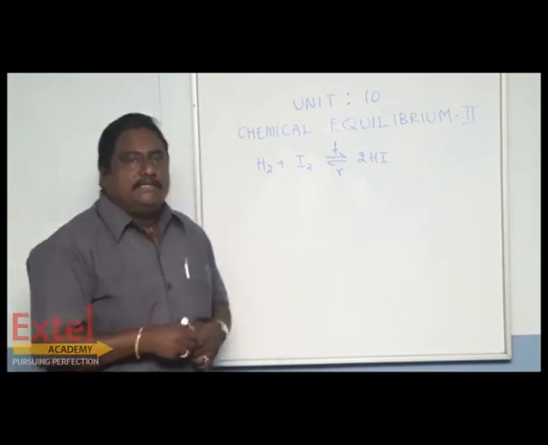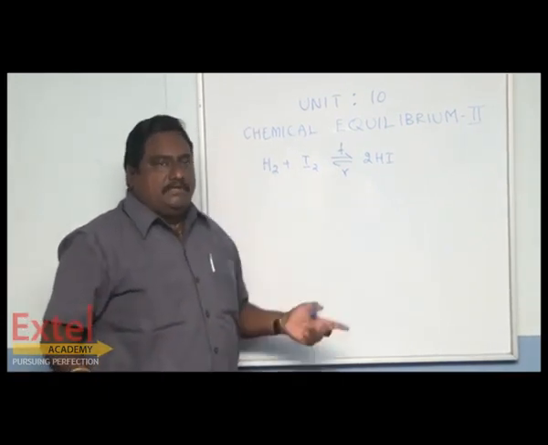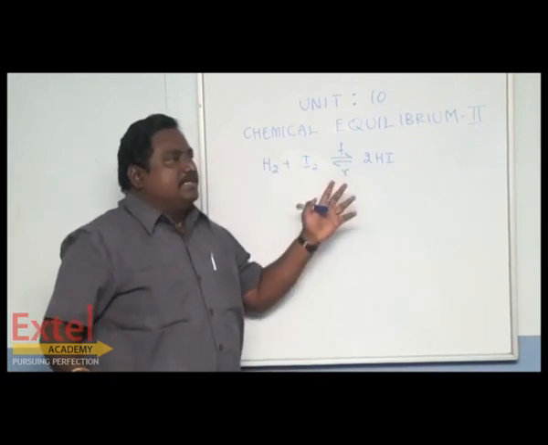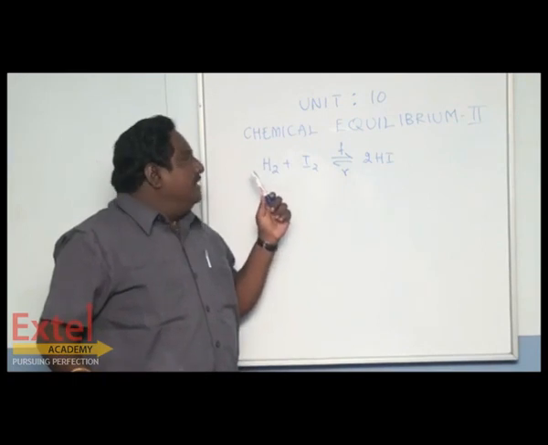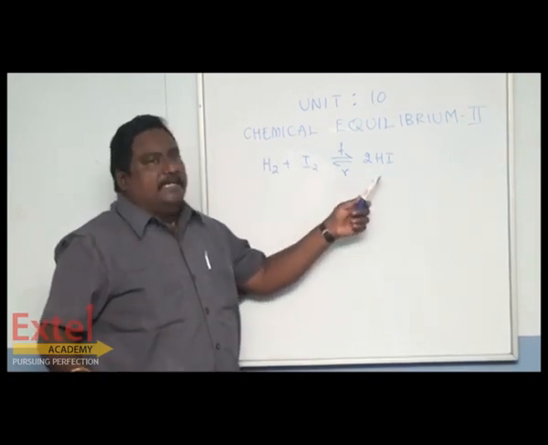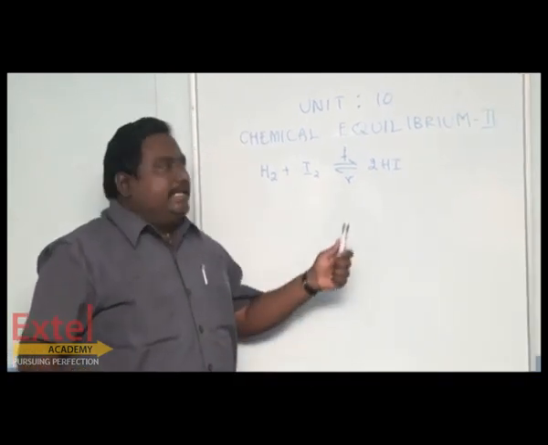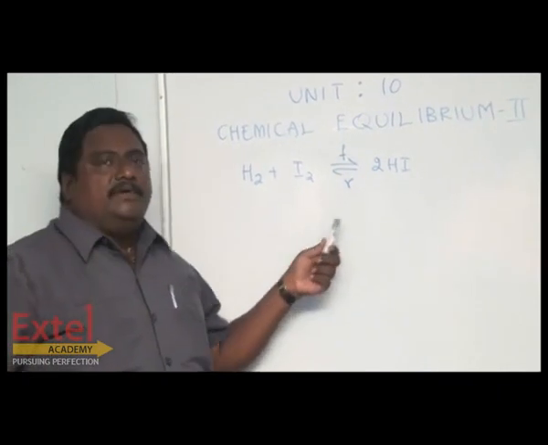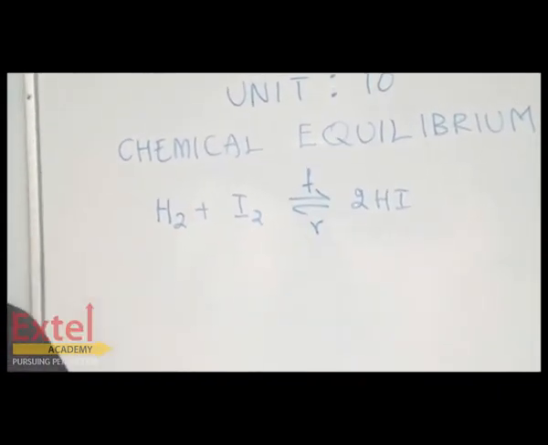So it's very clear that all reversible reactions are made of two reactions: one is the forward reaction and another is the reverse reaction.